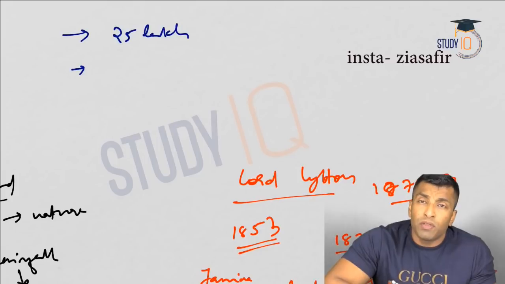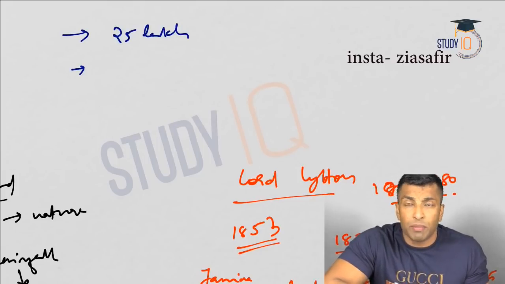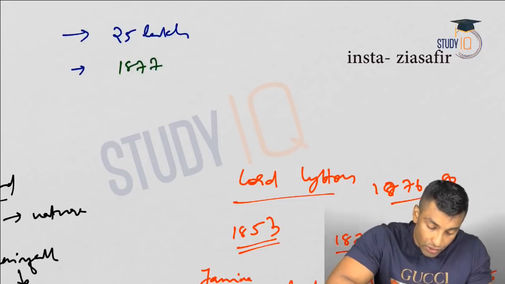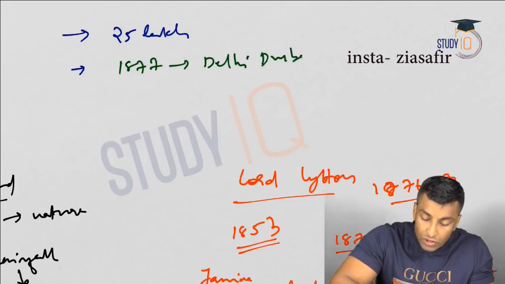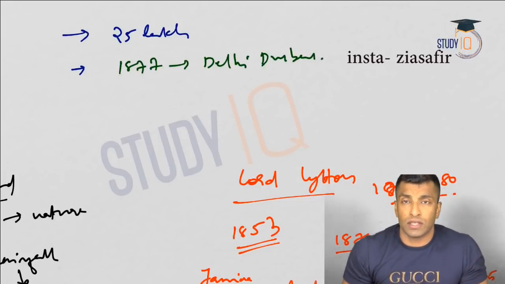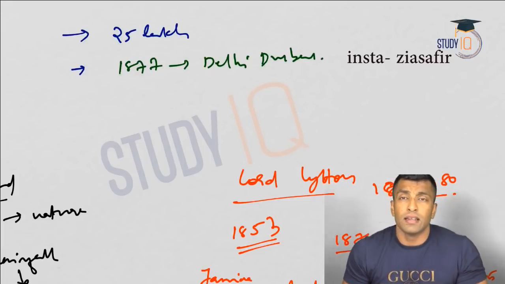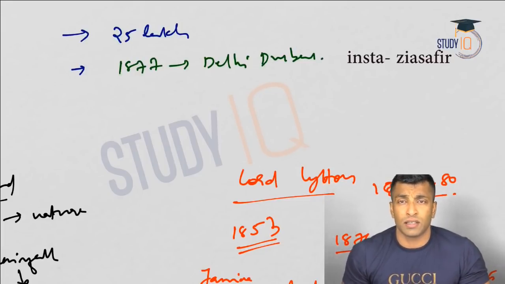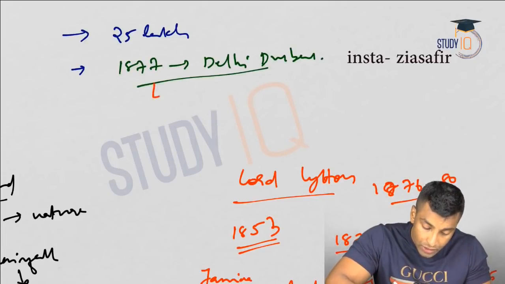See, when people were suffering, the government conducted a very famous ceremony in 1877, which is known as Delhi Durbar. So millions of people were suffering on one side, but this Delhi Durbar was conducted by spending huge amount of public money in 1877, which angered the nationalists. Okay, now why this Delhi Durbar was conducted? It was actually held to welcome Queen Victoria.